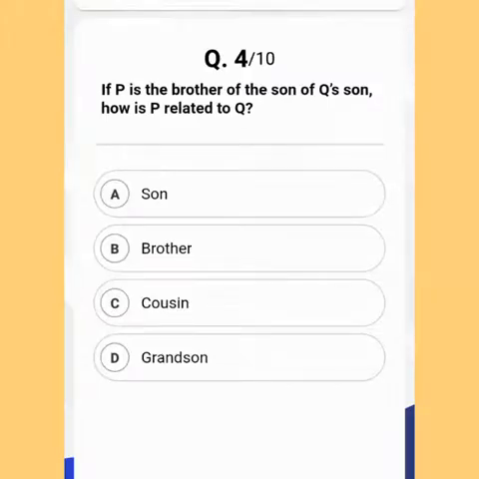Moving to the fourth question, if P is the brother of the son of Q's son, how is P related to Q? There are 4 options and you have to decide the correct one. So the correct answer of this question is option D, grandson. So I hope you all have got the correct answer. Moving to the explanation section.